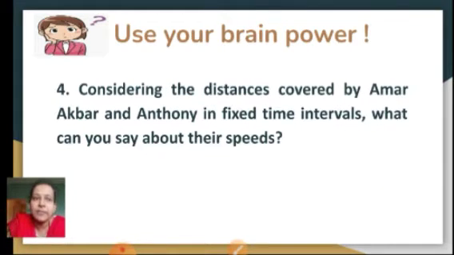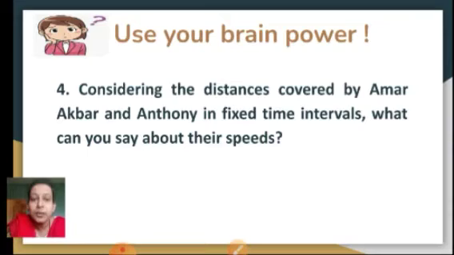Next. Considering the distances covered by Amar, Akbar, Anthony in fixed time intervals, what can you say about their speeds? In the case of Amar and Anthony, they have covered equal distances in equal intervals of time. So both of them have shown uniform motion, or they have travelled with uniform speed. Therefore, their motion is uniform.